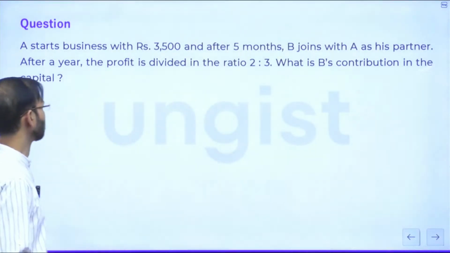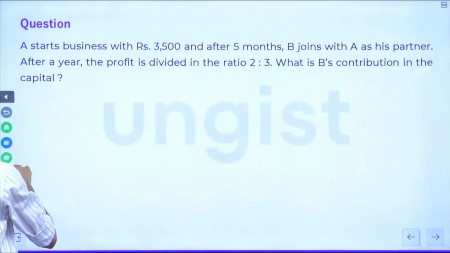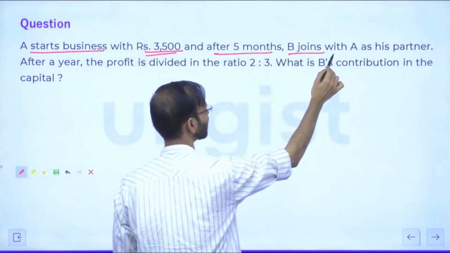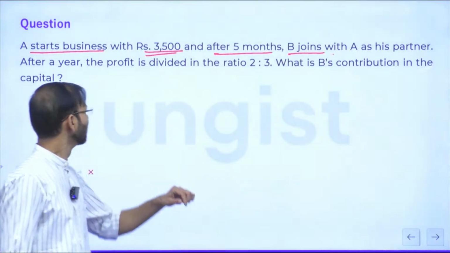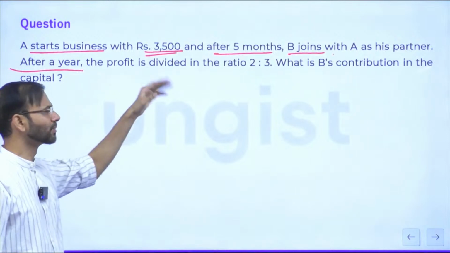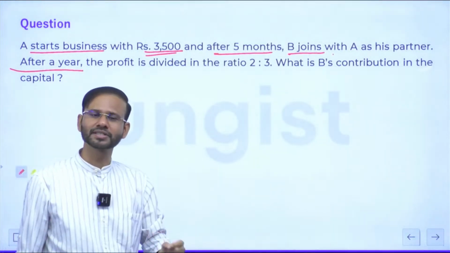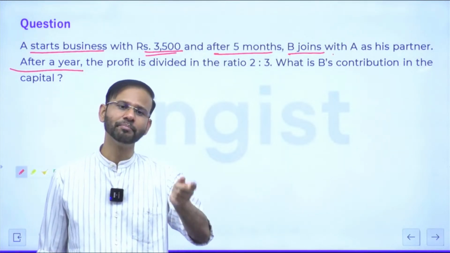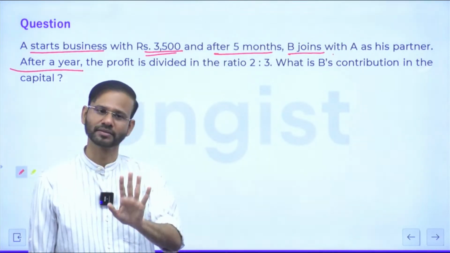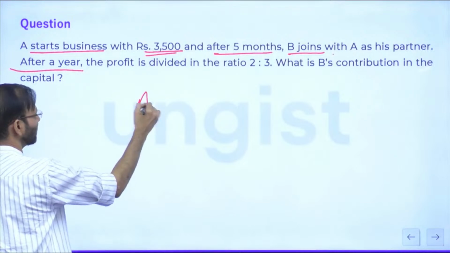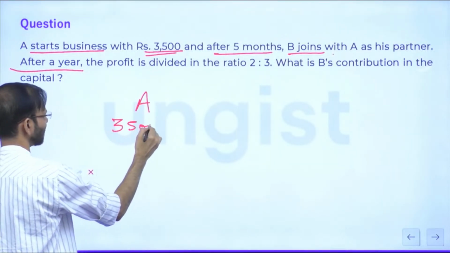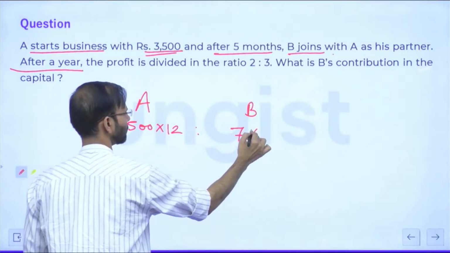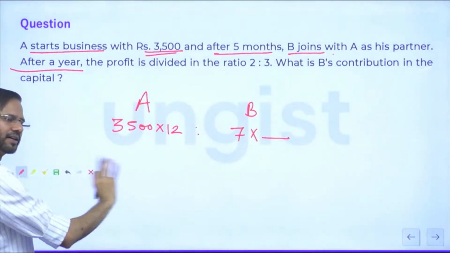देखिए, question पढ़िए. Question is saying A started the business with rupees 3,500 and after 5 months B joined him as a partner, right? And at the end of the year, the profit was divided. It means A was there in the business for 12 months. And after 5 months, B was there in the business for 7 months. Correct, guys? So 3,500 into 12 and B 7 into capital. Capital is not given. Everybody clear?